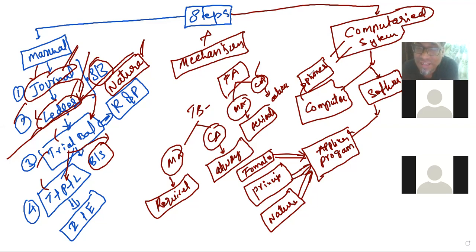What we said here is that the concepts and principles are the same, whether you are maintaining a manual accounting system or a computerized accounting system. The concepts are the same; only the mechanism is different. In the manual accounting system, you will apply the concepts, procedures, principles and natures when required as per the steps. But in the computerized accounting application, it is already defined. You just need to instruct the computer.